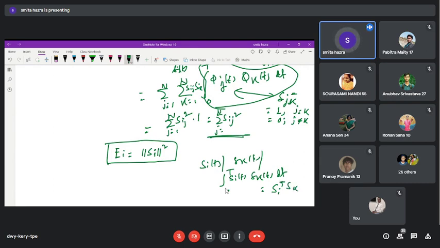So this is the inner product between the two sets, or pair, of signals.